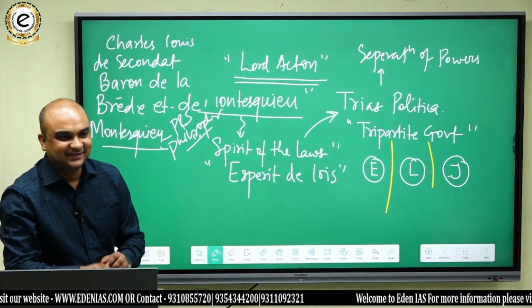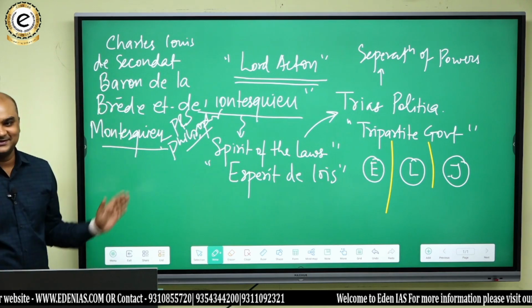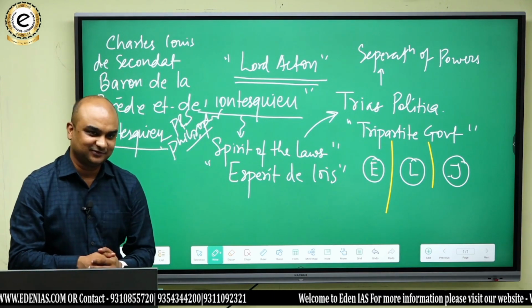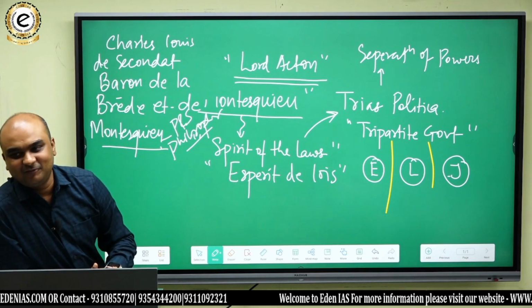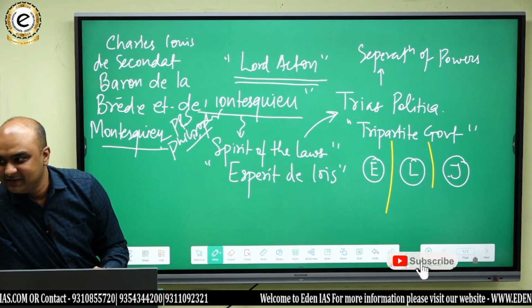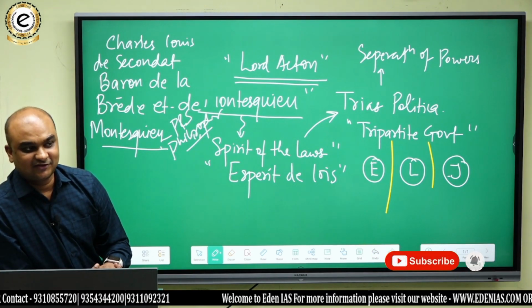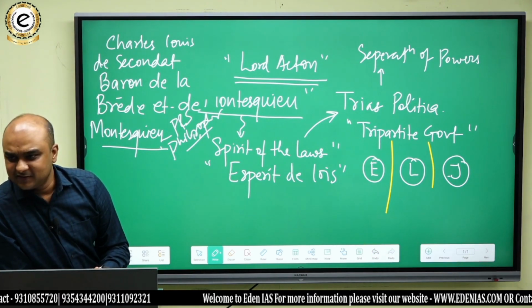Now look here. What is this? Charles Louis II, Baron de la Brette et de Montesquieu. लेकिन आज से सिर्फ प्यार से बोलेंगे हम इसको Montesquieu. Do you understand that? Because ignorance is not always bliss. क्या समझ में आया इससे?